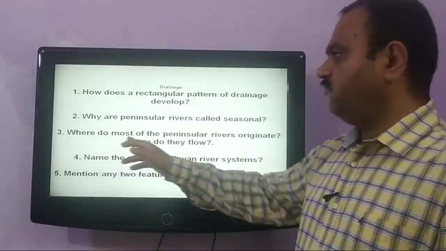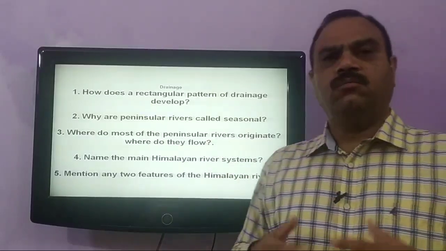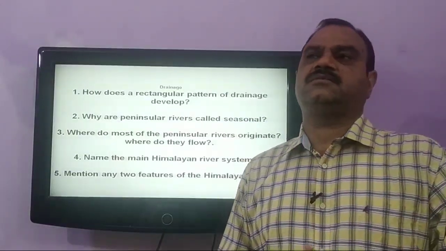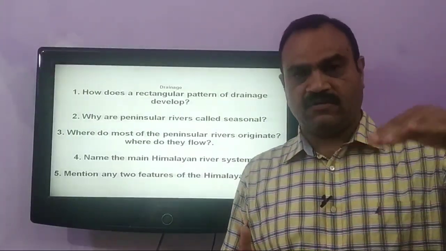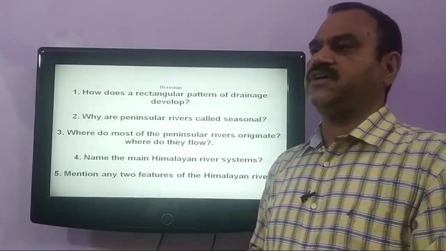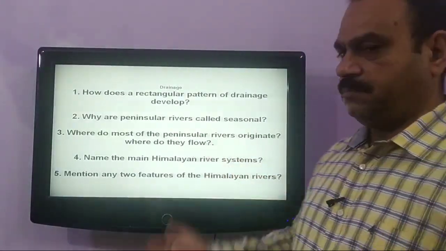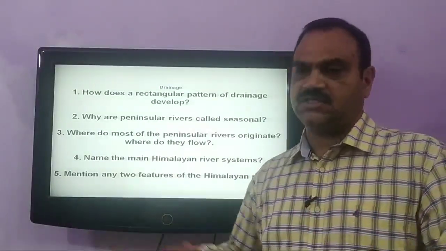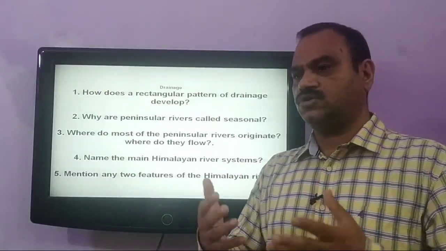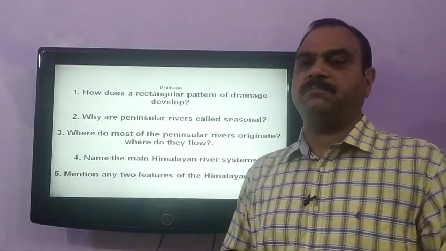Our next question is, where do most of the peninsular rivers originate and where do they flow? Most of the peninsular rivers originate from the Western Ghats, as these ghats have very high elevation, and they move towards the east because of the gentle slope towards the east and because the Eastern Ghats have plenty of passes. So most of the rivers flow from the Western Ghats and fall into the Bay of Bengal.